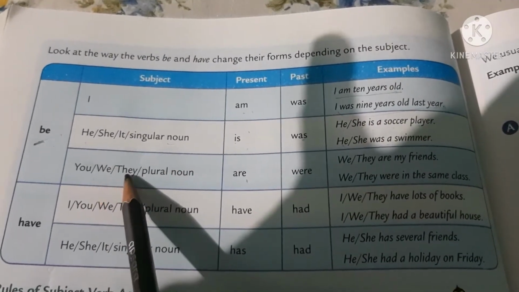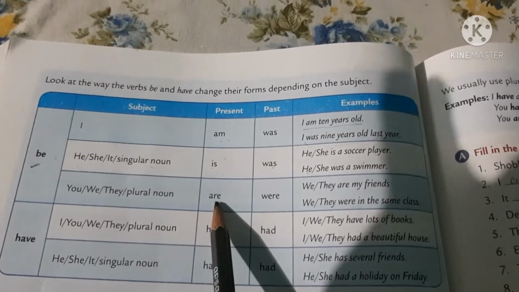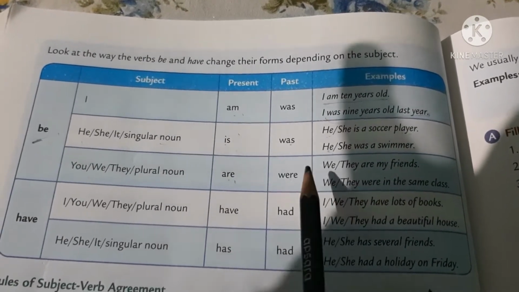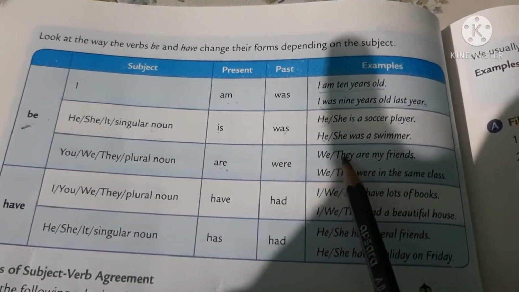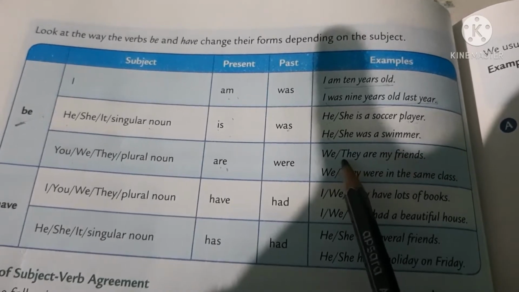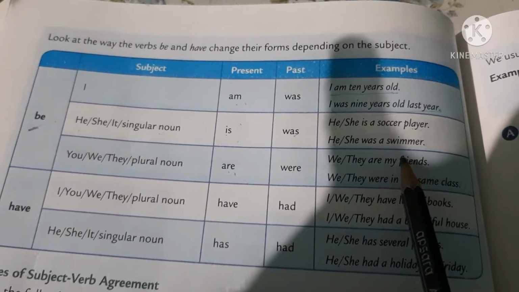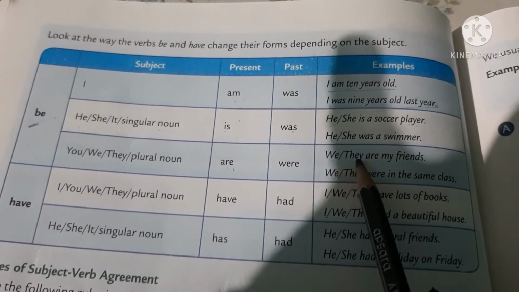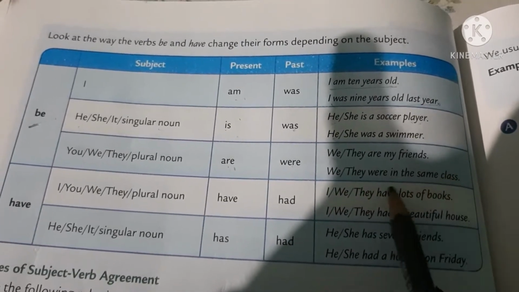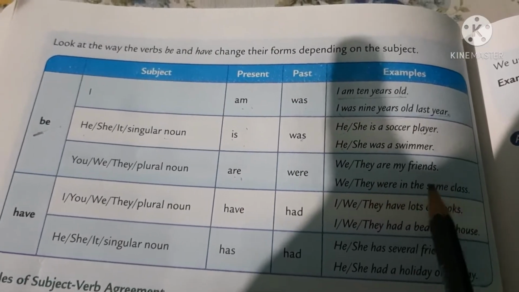You/we/they or a plural noun: what do you write in present tense? Are. And in past you write were. So we/they are my friends, we are my friends, they are my friends. Or we/they were in the same class. For example, we were in the same class, or they were in the same class.